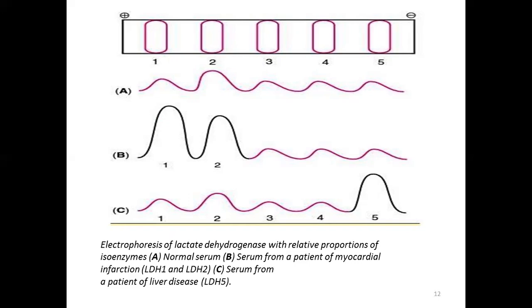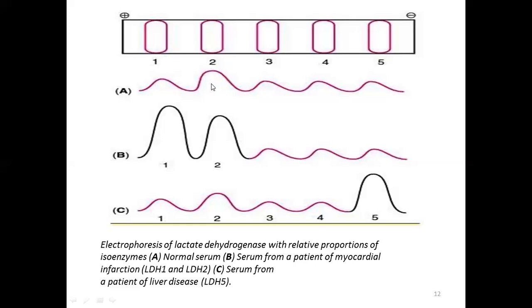Therefore you can see in the upper diagram, it shows the electrophoretic mobility and behavior of lactate dehydrogenase, positive and negative. LDH1 is more positive, or more acidic, whereas LDH5 is the more basic one. And pattern A shows the normal serum level. You can see that LDH2 is higher.